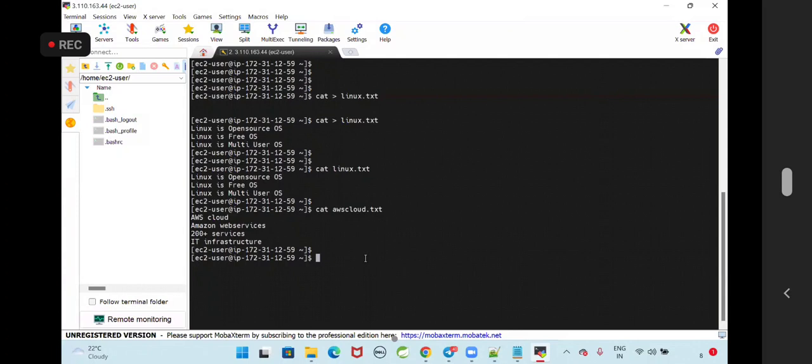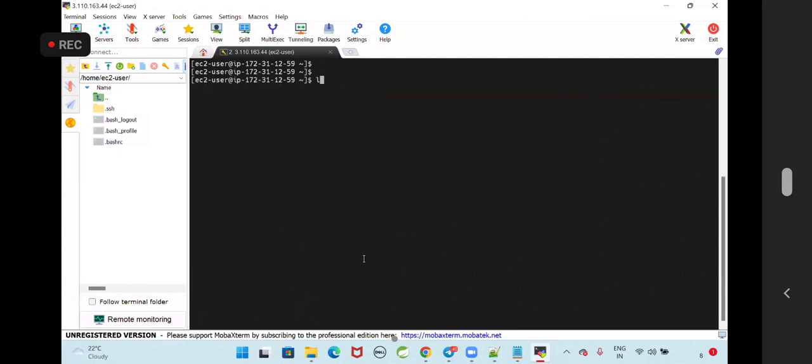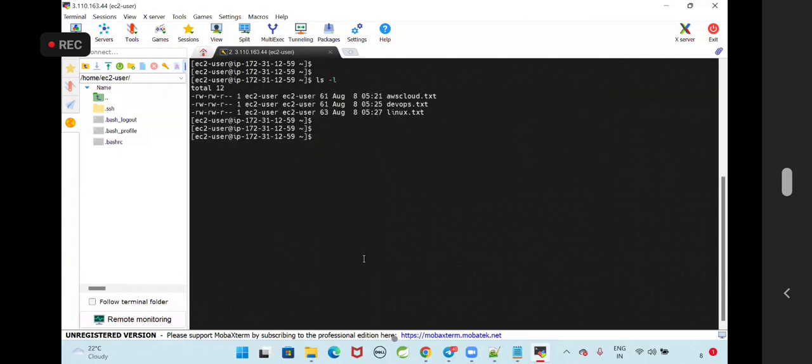Let's try now. ls -l. Okay, there are three files available. cat linux.txt, space, AWS cloud.txt, arrow, ashokit.txt. Do I have a file with the name ashokit.txt? I don't have it. Now enter.